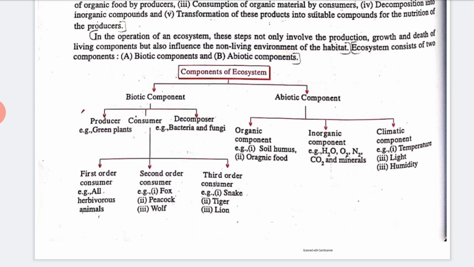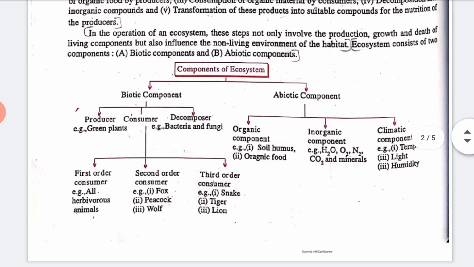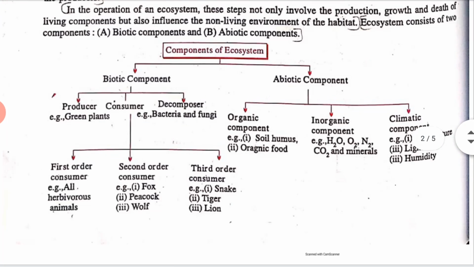So an ecosystem consists of two components. Basically it is a biotic component and an abiotic component. Let's see what the abiotic and biotic components are. You can see a chart is given here. By this chart we have to study each and everything. So let's start with biotic components. I want to explain this chart to you.